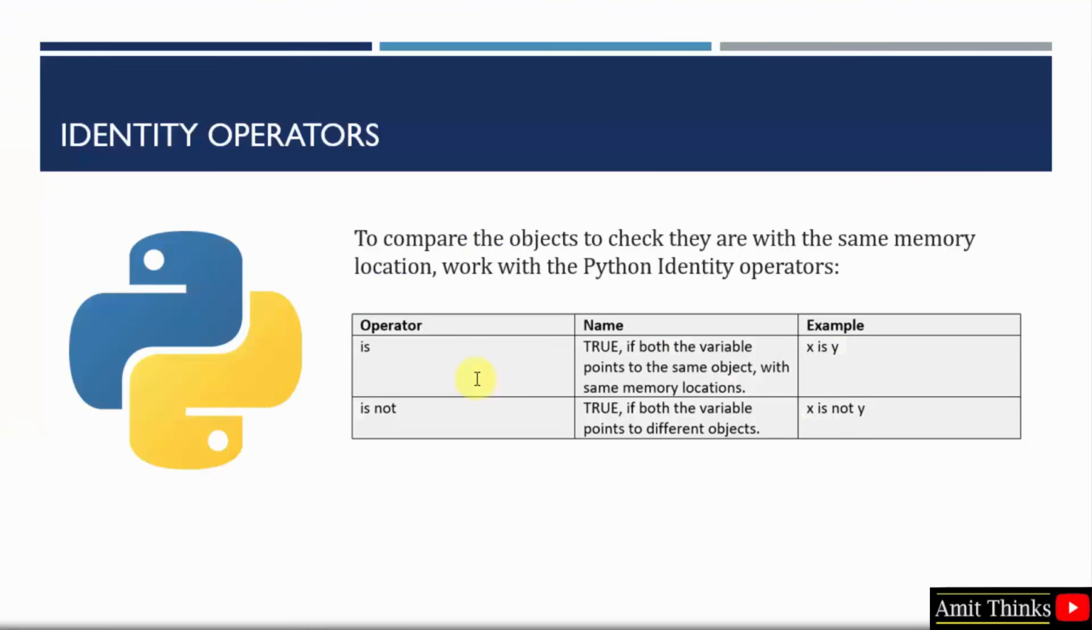Identity operators are basically used to check whether the objects have the same memory location. Identity operators include the is and is not operators. If both variables point to the same object, it will return true, else it will return false. For the is not operator, if both variables point to different objects, it will return true.